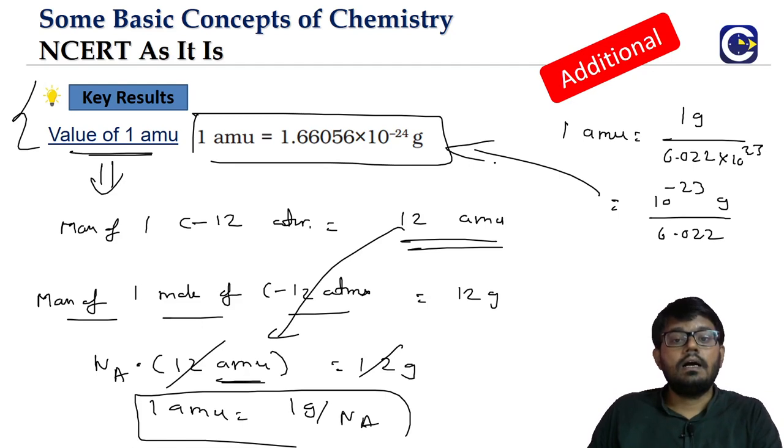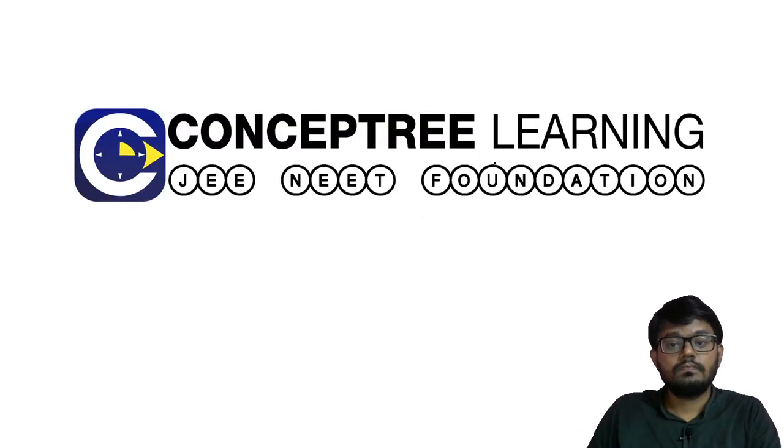So these are the additional key results. One is the molarity of water, that is 55.55, and second is how we get the value of the AMU. So with this, we have broadly covered the little bit of additional things that we will require, and this should set us in a good place to start preparing for JEE Mains, Advanced or NEET.